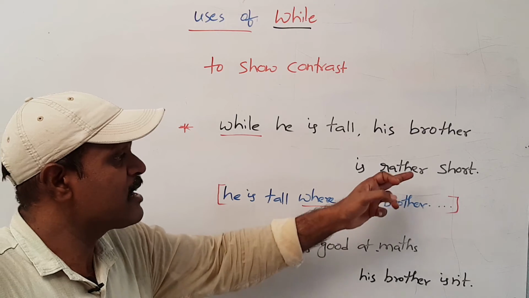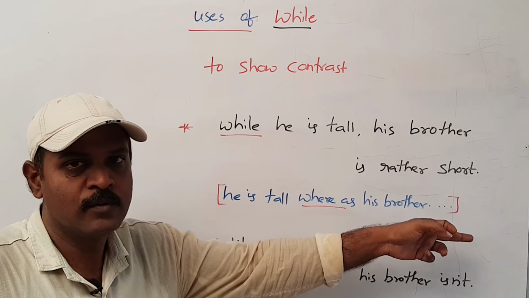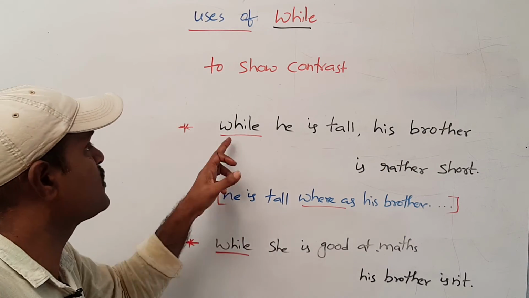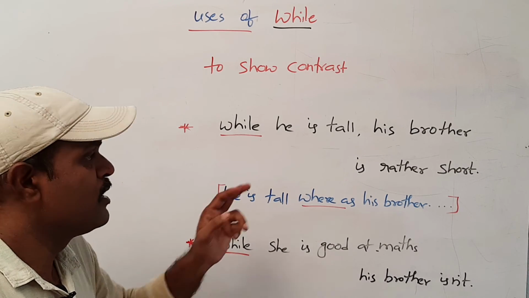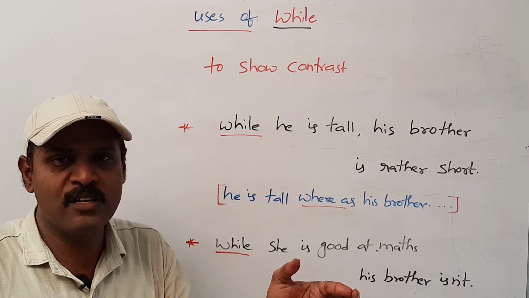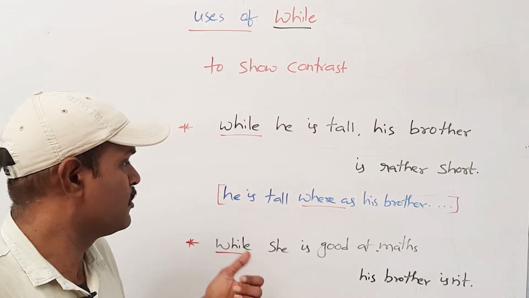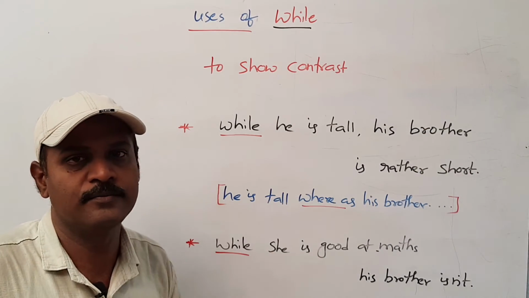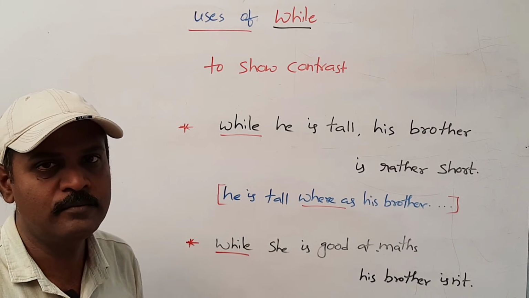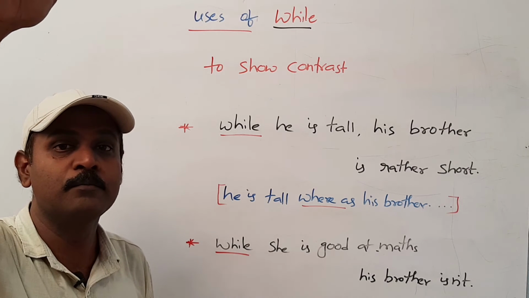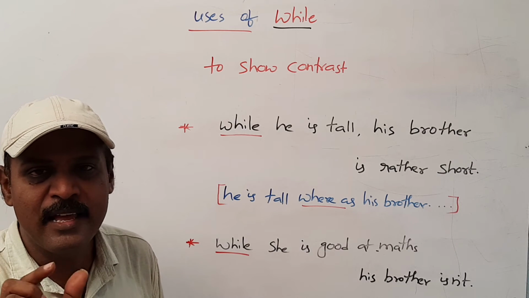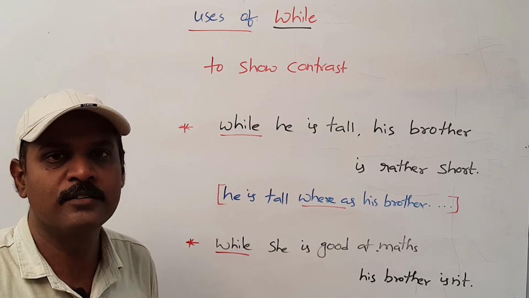His brother is rather short. We are comparing two things here. At that point of time, we have to use while. The same sentence can be said in this way also. He is tall, whereas his brother is rather short. He is tall, but his brother is rather short. Rather means a little bit short.